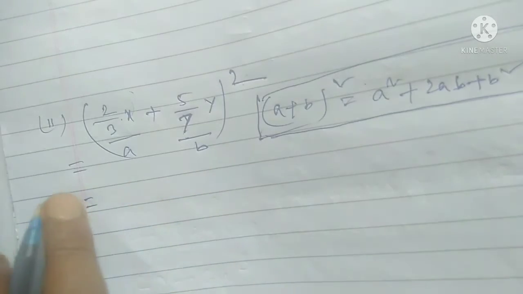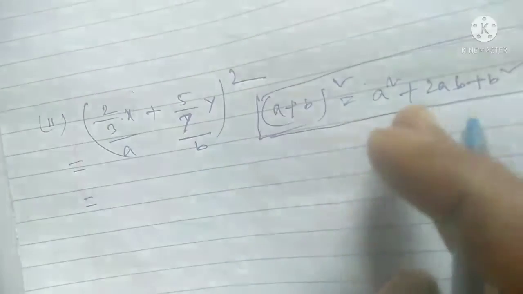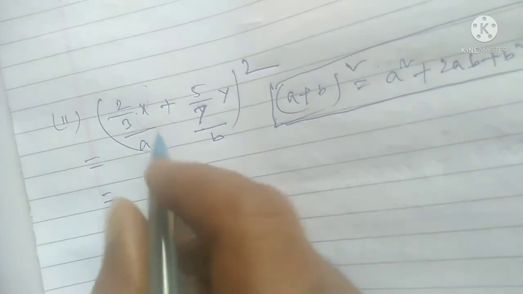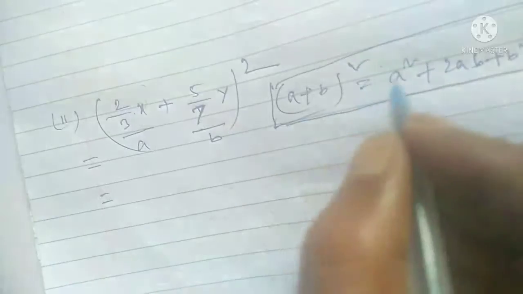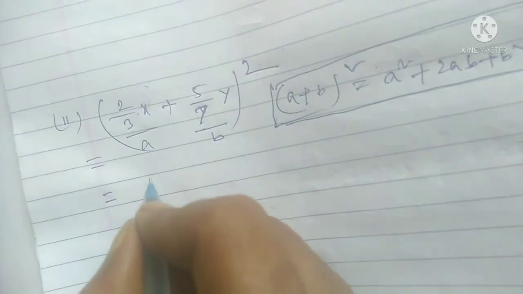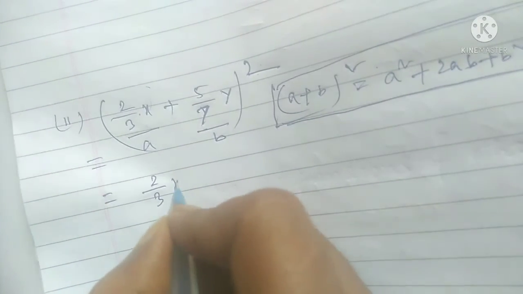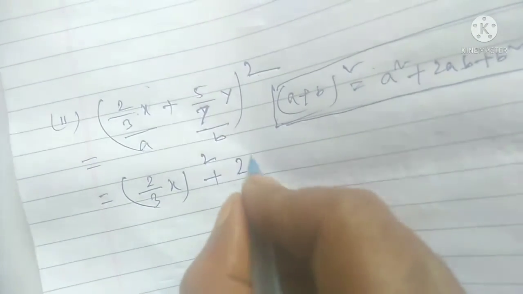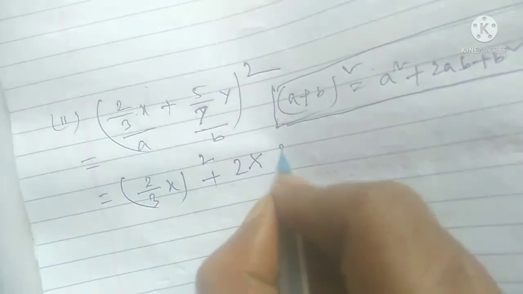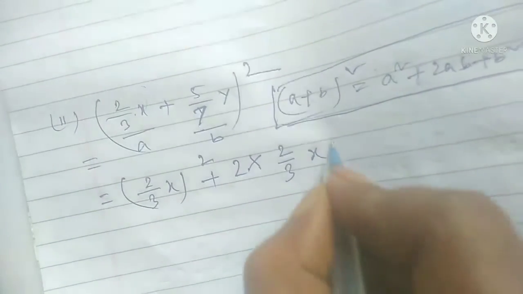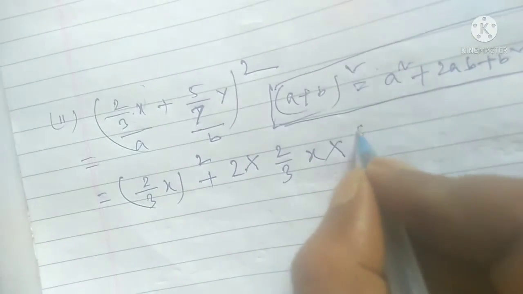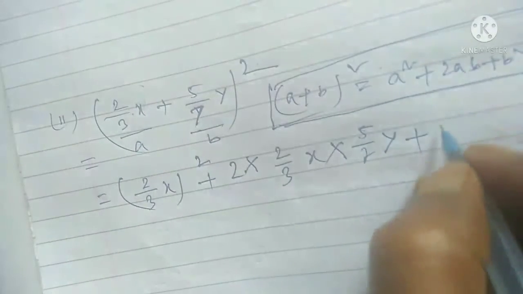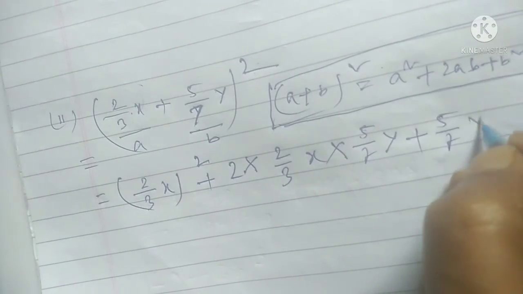So my dear student, I think you can easily solve these questions with this formula. If you apply this formula, then it will be 2 by 3 x whole square plus 2 into a, which means 2 by 3 x, into b, which means 5 by 7 y, plus b square, which means 5 by 7 y whole square.